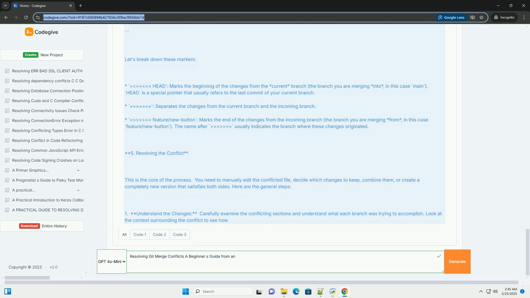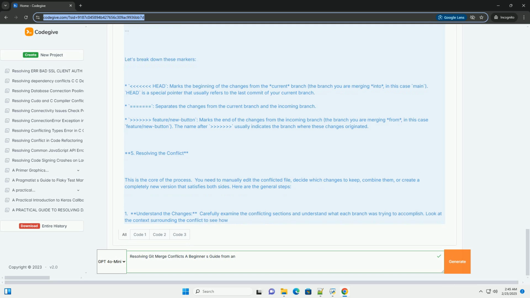4. Test thoroughly. After resolving the conflict, it's crucial to test your changes thoroughly. Ensure that the code works as expected and that the changes haven't introduced any new bugs. Run unit tests, integration tests, and perform manual testing to confirm the code's stability. Example. Let's revisit our index.html example.